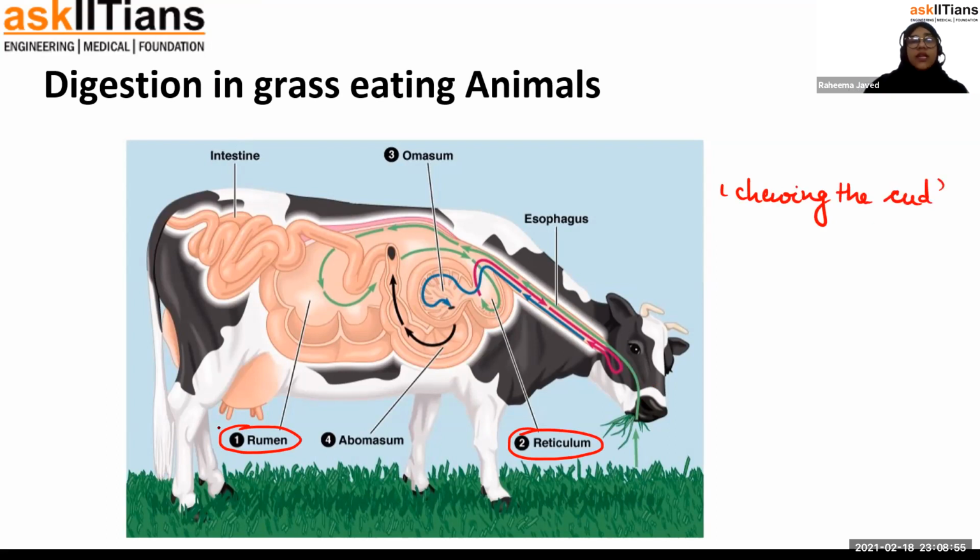The food that is stored in the rumen is partially digested and is known as cud. Then this cud returns to the mouth where they chew it again. Then it goes to the third part of the stomach, which is the omasum. From the omasum it moves into the abomasum, and from the abomasum the absorption, assimilation and egestion then take place. So basically the main stomach is the abomasum. In the omasum also, mechanical digestion is taking place.